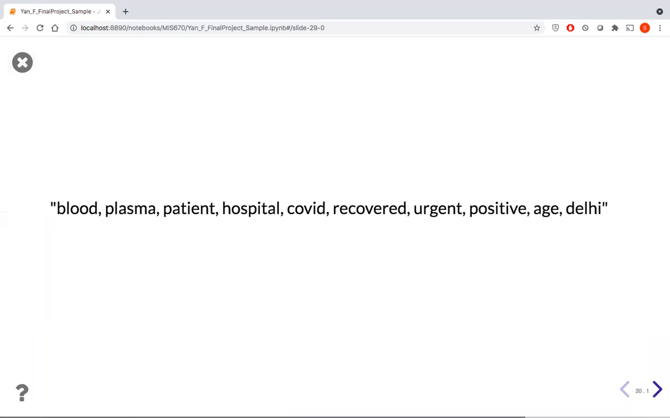This topic contains highly associated words such as blood, plasma, patient, hospital, COVID, recovery, urgent, and positive. It seems to be most likely related to the status and situation of people who got COVID virus infection. Again, it aligned with what we found in descriptive analysis. COVID and people who got infected are frequently discussed on Twitter.